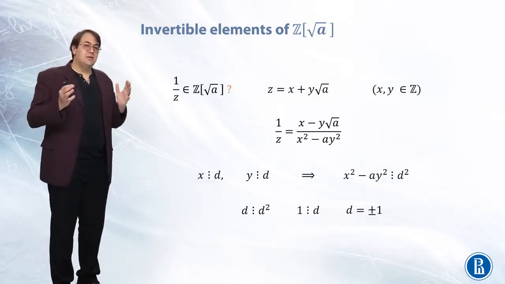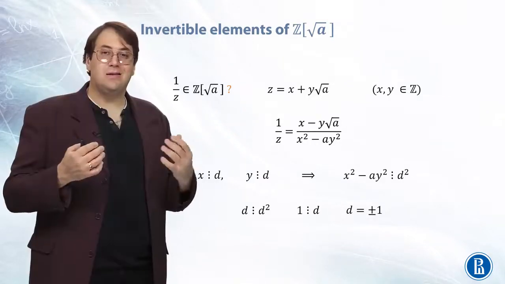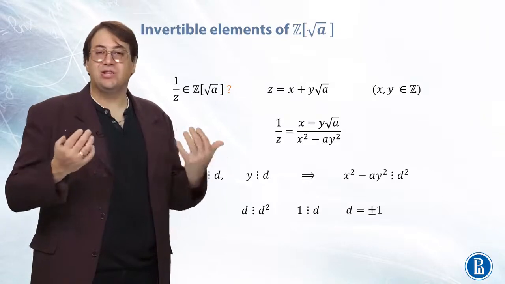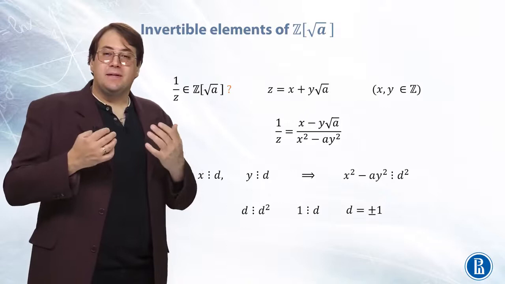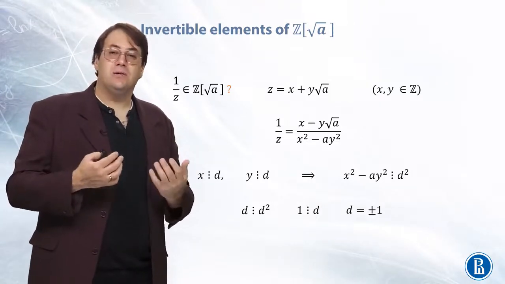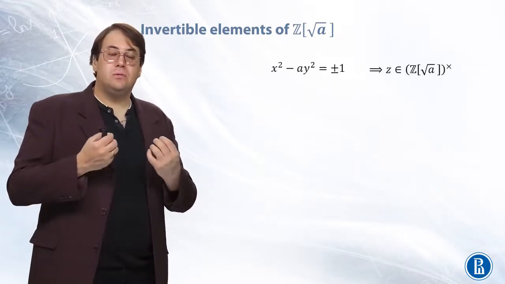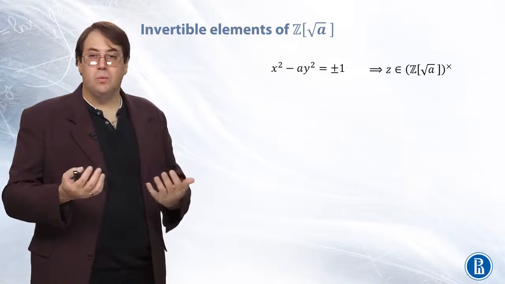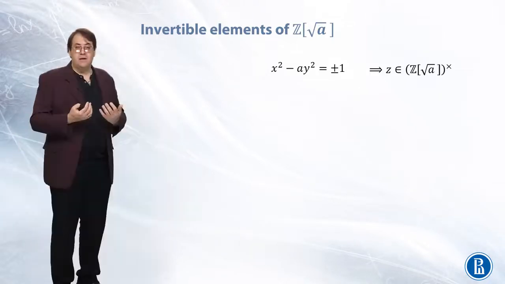So once again, in order for z to be invertible in the ring of quadratic irrationalities, Z of square root of a, its norm x squared minus a y squared must be equal to plus or minus 1. So these two conditions are equivalent.